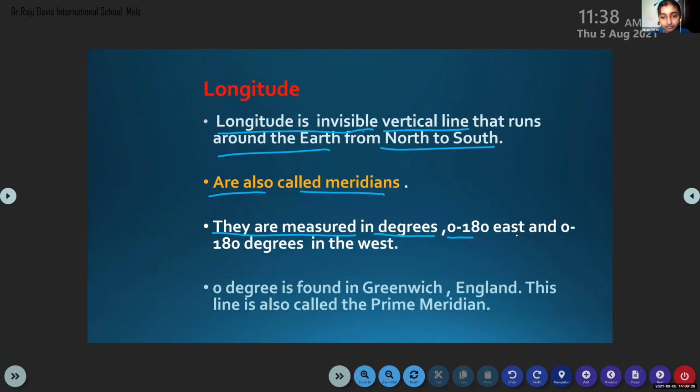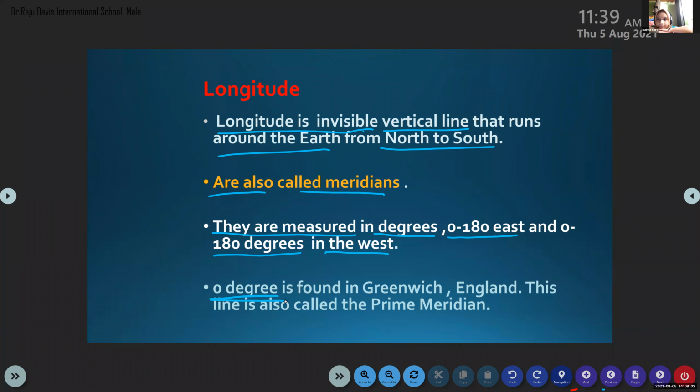0 to 180 degrees lie in the east and 0 to 180 degrees in the west. Just now we said that longitude divides the earth into two parts: the western hemisphere and the eastern hemisphere. So 0 to 180 degree lines of longitudes lie in the eastern hemisphere, and 0 to 180 lines of longitudes lie in the western hemisphere.